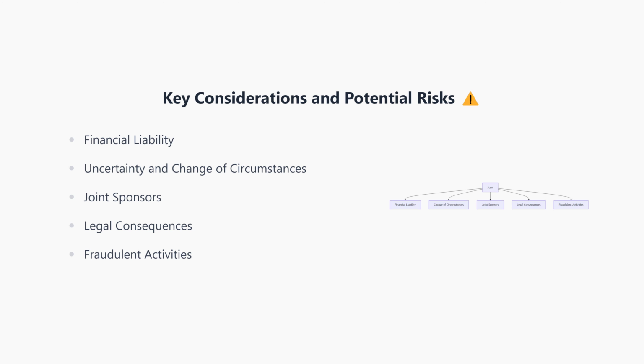First, there's financial liability. As a sponsor, you'll be responsible for the immigrant's needs, including food, housing, and healthcare. The liability continues until specific conditions are met. Another consideration is the possibility of changes in circumstances. Whether the immigrant encounters unexpected issues or not, the sponsor remains liable. If the primary sponsor cannot meet financial thresholds, they can include a joint sponsor to share responsibility.